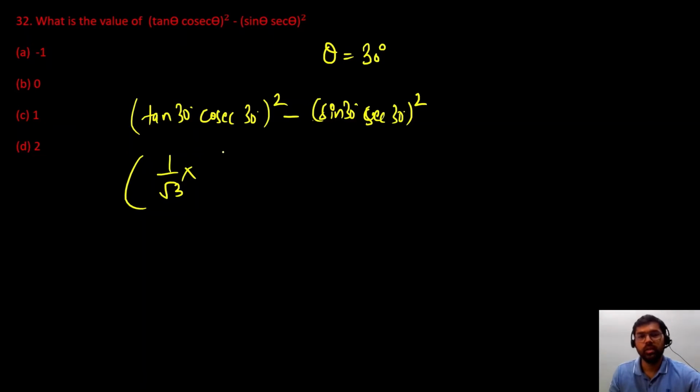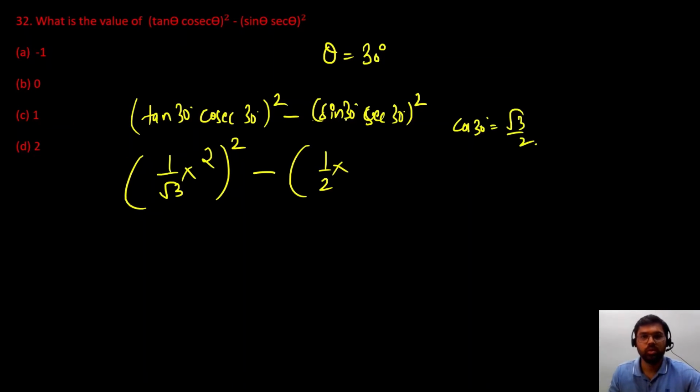Okay. So tan 30 degree, we know the value, it is 1 by root 3. Cosec 30 is reciprocal of sin 30. So this will be 2 square minus sin 30 is half. And sec 30 will be reciprocal of cos 30. So cos 30 is equal to sin 60, root 3 by 2. What is the value of cos 30? Sin 60 root 3 by 2. So sec 30 will be 2 by root 3. Yes, 2 by root 3 square.